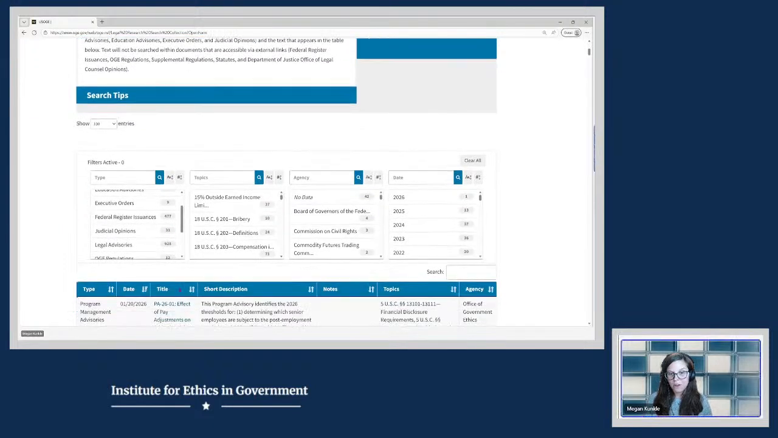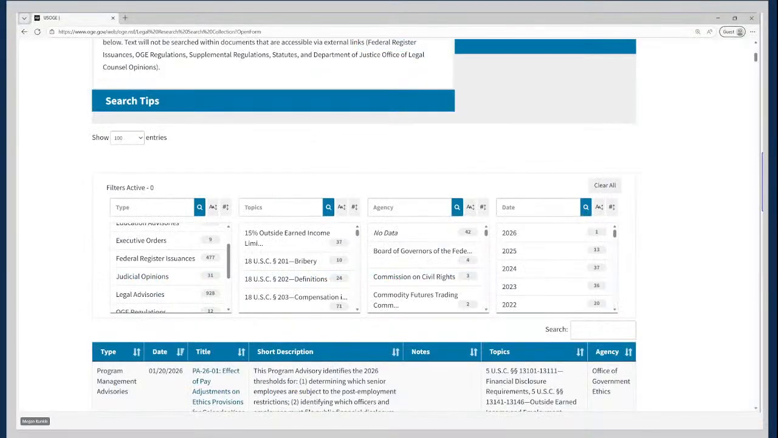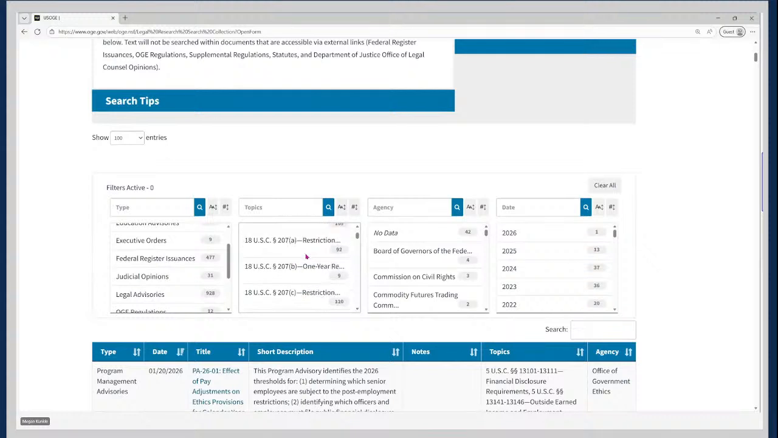Now, if searching with filters, OGE uses 4 filters to categorize the contents of this collection. So the documents are categorized by their type, topic, agency, and date. Now, these filters can help you limit your search if you are looking for something specific. So for example, let's search for confidential as a topic. So we could scroll through here and select it, but I'm going to go ahead and just type it in so it gives it to me more quickly.